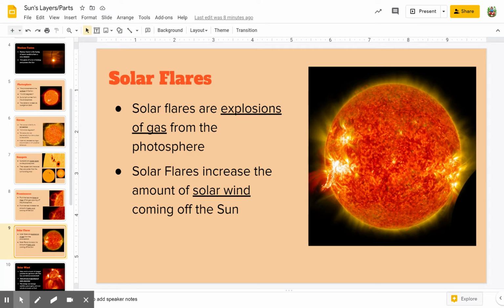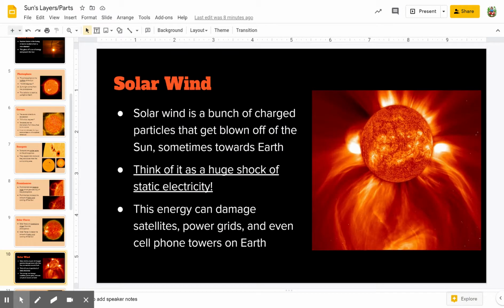Okay, so now I've said solar wind a couple times. Let's talk about what that solar wind is and what it could look like to us here on Earth. All right, solar wind is a bunch of charged particles that are being blown off of the surface of the sun, and sometimes they're coming towards Earth, sometimes they are not coming towards us. So we are only on one side of the sun at any given time. So there's all the rest of the sun where things can be flying off of it. So that solar wind could be coming off of the opposite side of the sun from us, or it could be coming off the right side or the left side. But sometimes it's not pointed at Earth, and that's really, really fortunate for us because solar wind is like a giant shock of static electricity.